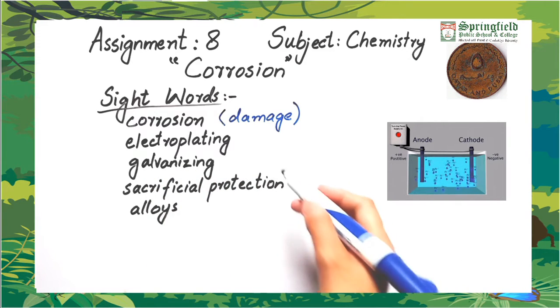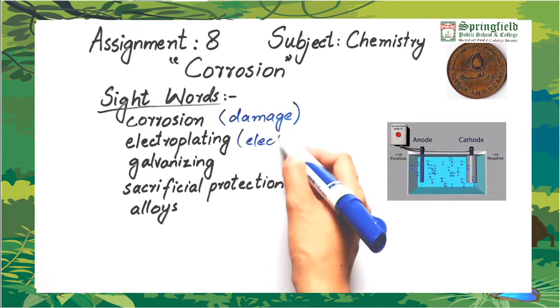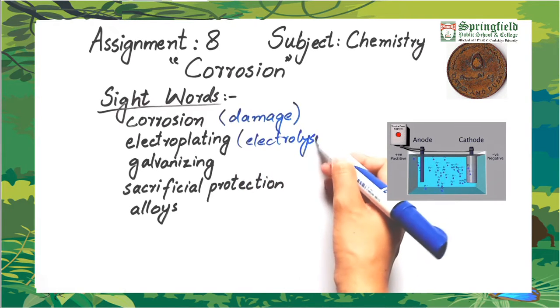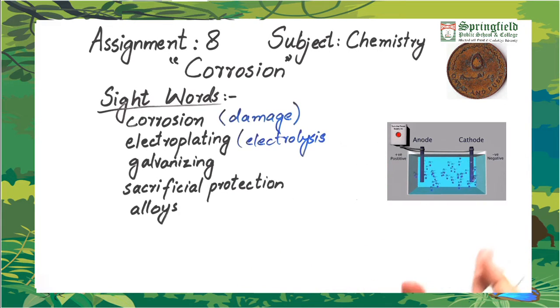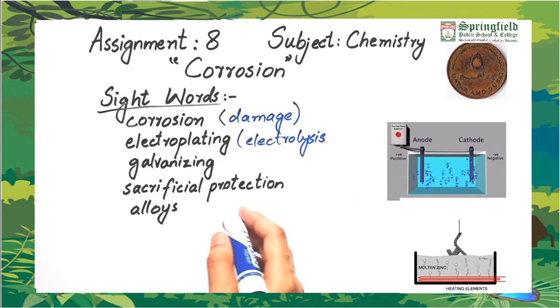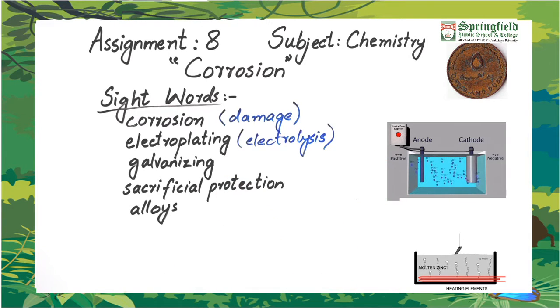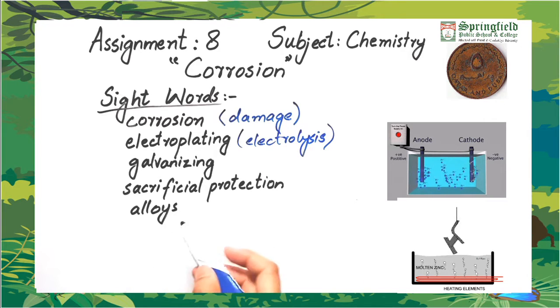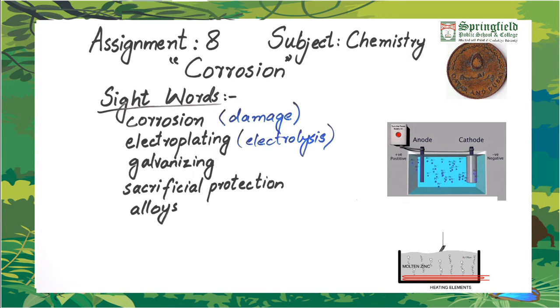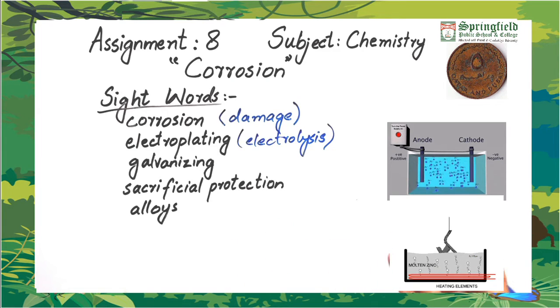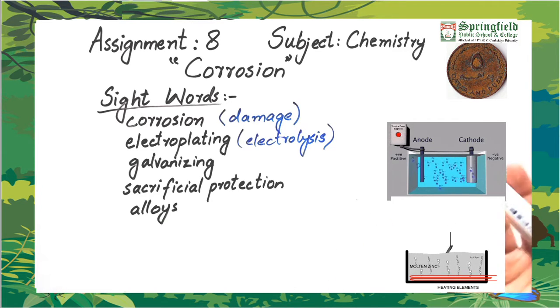Electroplating is a process which involves electrolysis, which we studied in the extraction of metal. Electrolysis is used to plate another metal, an unreactive metal, over the surface of a reactive metal. Then is galvanizing. It is also the same process in which a coat of a less reactive metal is applied on the reactive metal surface. There is sacrificial protection. In this case, we use more reactive metals to protect less reactive metals. The more reactive metal sacrifices itself for the protection of the less reactive metal.